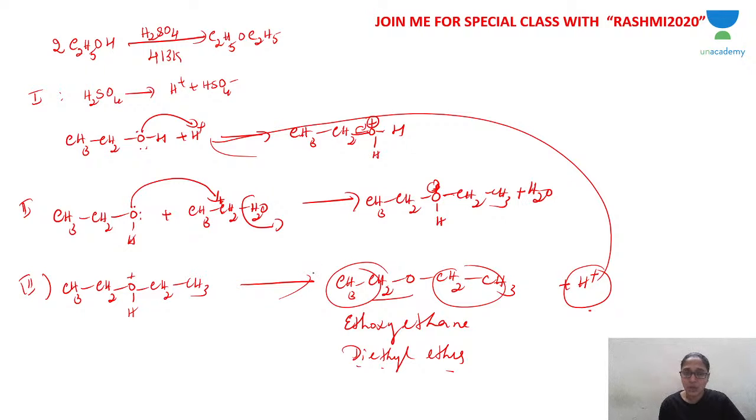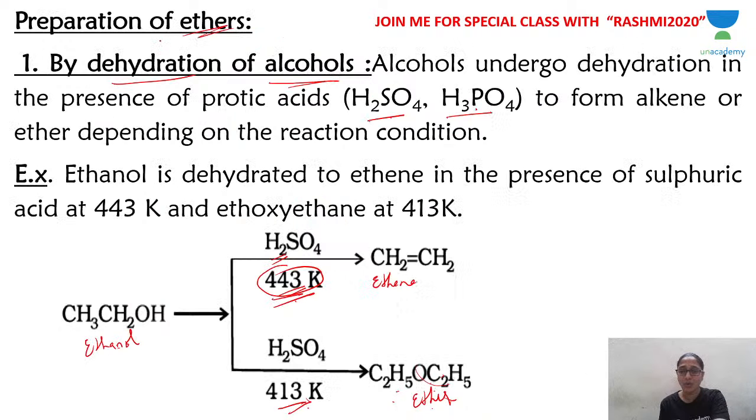I hope you understood. So this is the mechanism of conversion of ethanol to diethyl ether at 413 Kelvin in the presence of a protic acid as a catalyst, which you can also call a dehydrating agent. So alcohols undergo dehydration; preparation of ether by dehydration of alcohol is the heading you have learned.